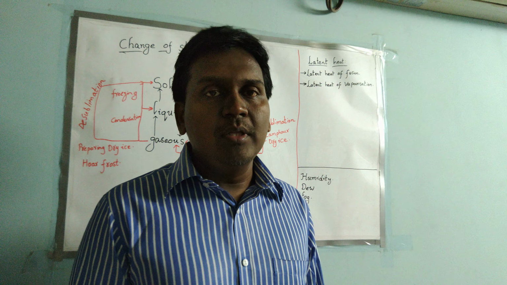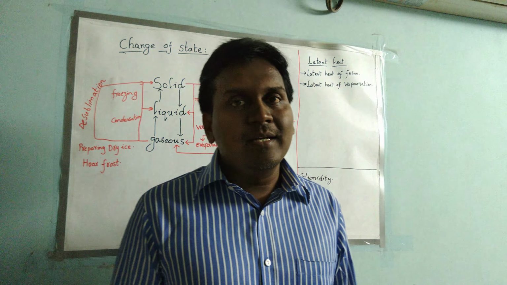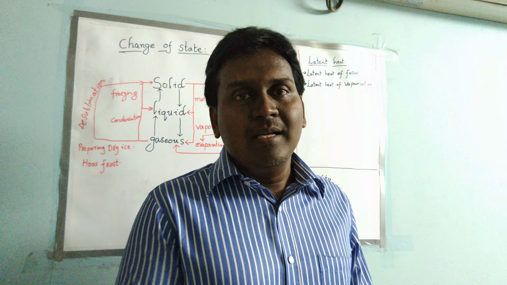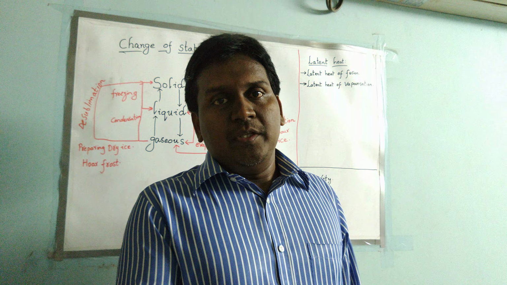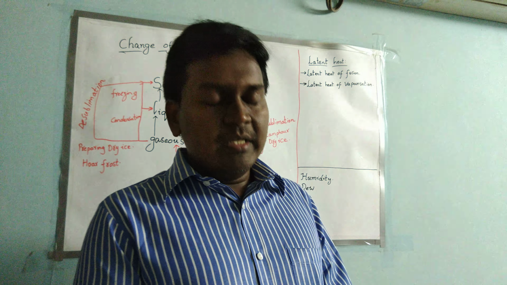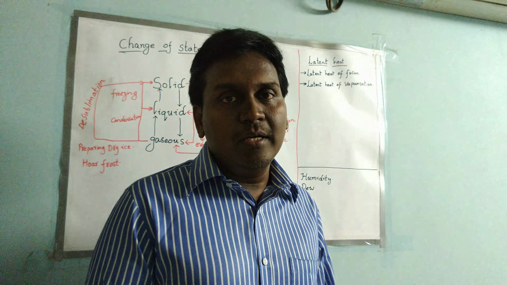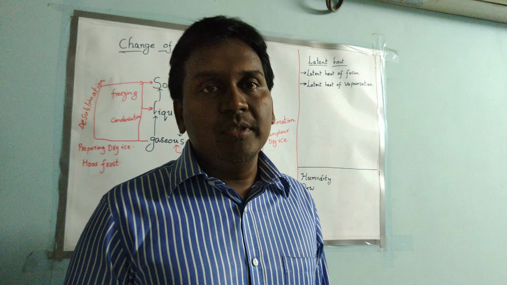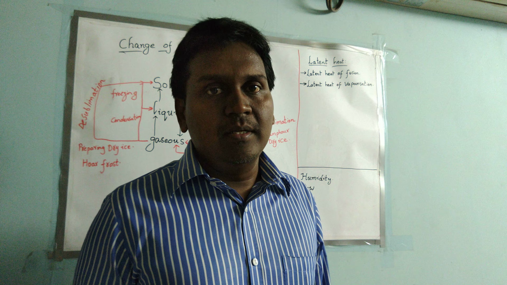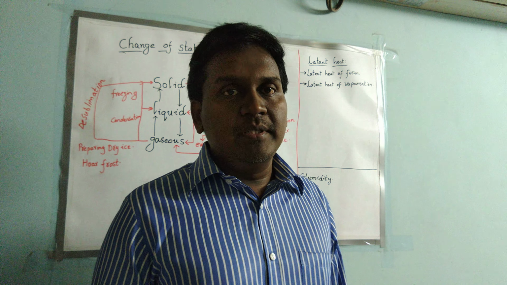Camphor is an example of solid state directly converting to gaseous state. You may see in some temples, the camphor is placed in the hand and it is lit. While it is placed in the hand, it is in solid state. When we light the camphor, it converts into vapor state, gaseous state. There will be no liquid state.